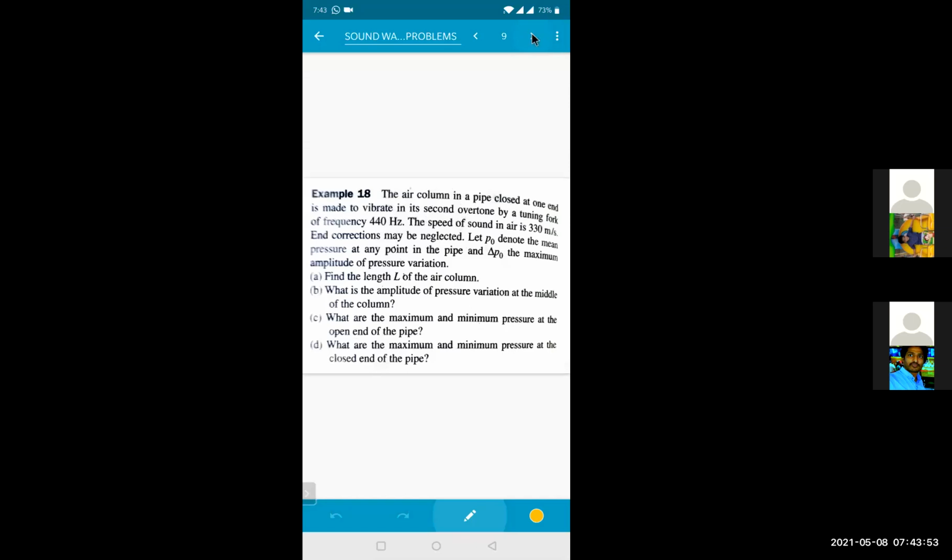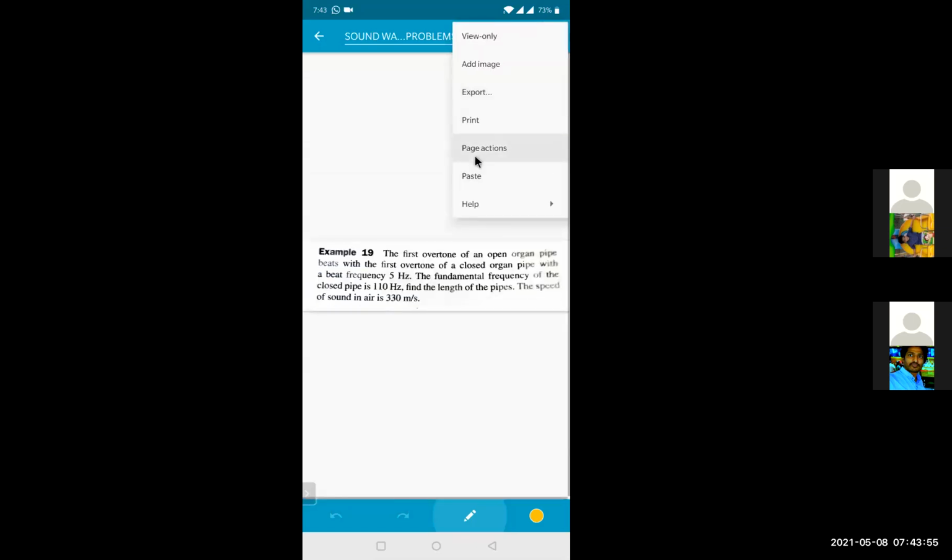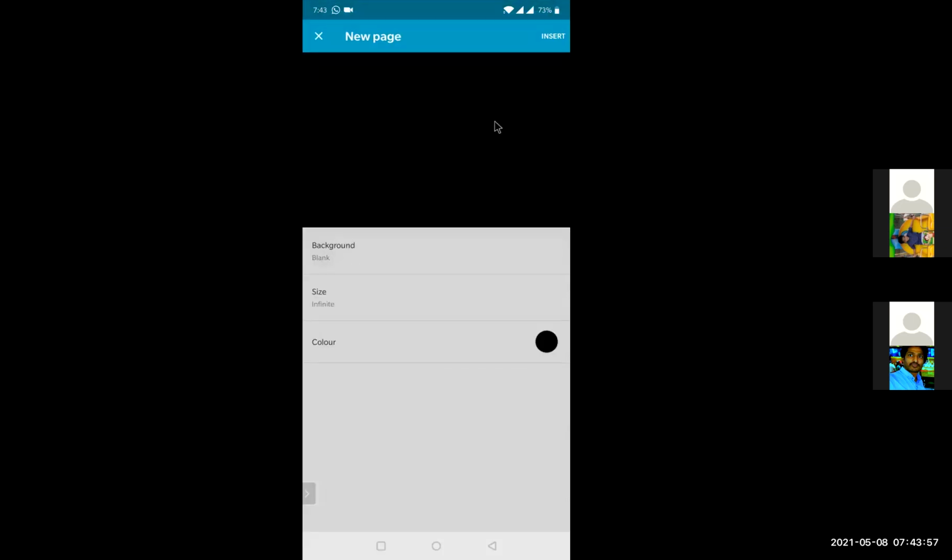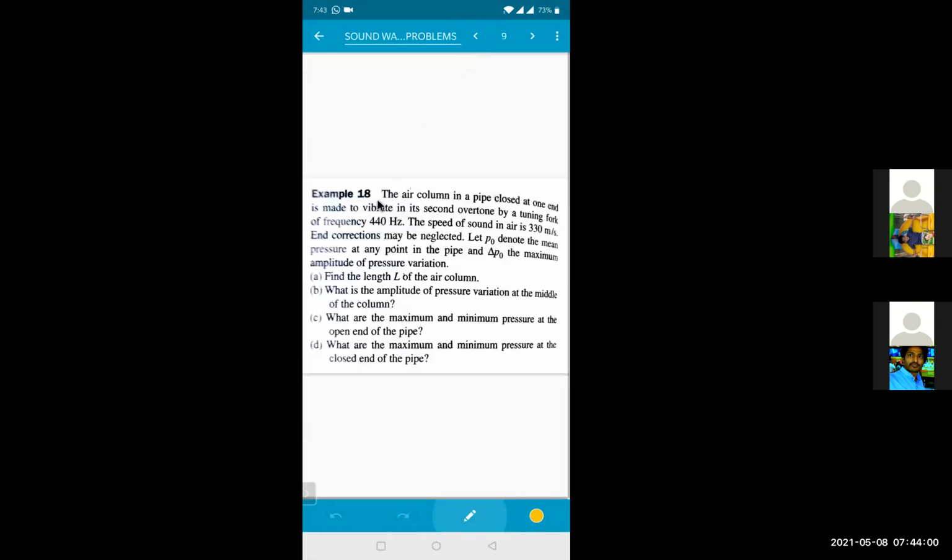Sure. Next question. This is also a very good question, beta. The air column in a pipe closed at one end is made to vibrate in its second overtone by a tuning fork of frequency 440 hertz. The speed of sound in air is 330 meters per second. End correction can be neglected. Let P0 denote the mean pressure at a point in the pipe, and delta P0 represents the maximum amplitude of the pressure variation. Find the length of the air column.